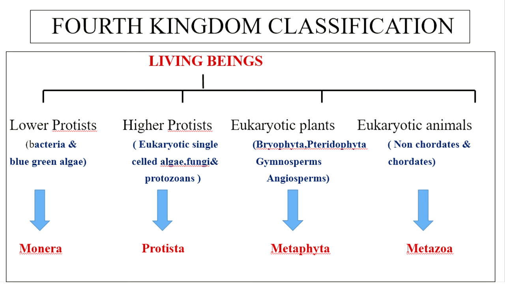Living beings were differentiated into four different groups: lower Protista, higher Protista, eukaryotic plants and eukaryotic animals. In lower Protista you have bacteria and blue-green algae and it is known as Monera. And in higher Protista you have eukaryotic single-cell algae, fungi and protozoans and it is said to be Protista. And in eukaryotic plants, you have Bryophyta, Pteridophyta, Gymnosperms and Angiosperms and it is said to be Metaphyta. And in eukaryotic animals, non-chordates and chordates are included and it is said to be Metazoa.